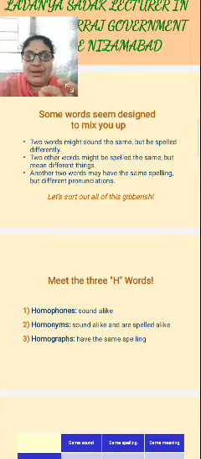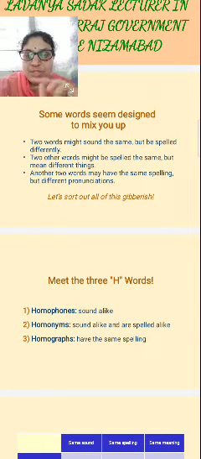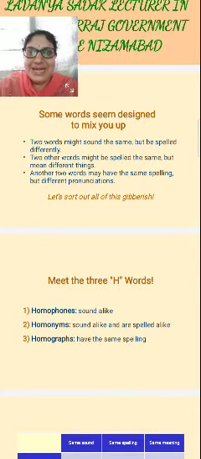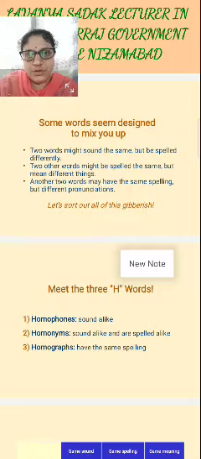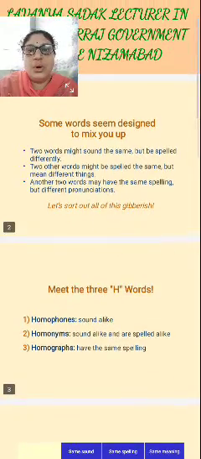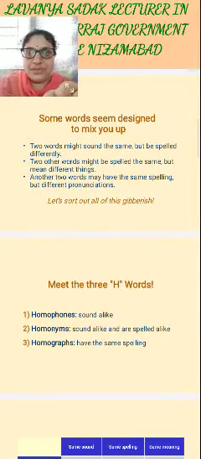In the homonyms, sound is same, spelling is same. In the homographs, spelling is same. Then the meaning is different, ma, in any of the homophones or the homographs or the homonyms. Take any homophones or homonyms or homographs, the meaning is different, right? The differences between the two you have to see are the spelling and the pronunciation. You have to see the spelling and pronunciation.